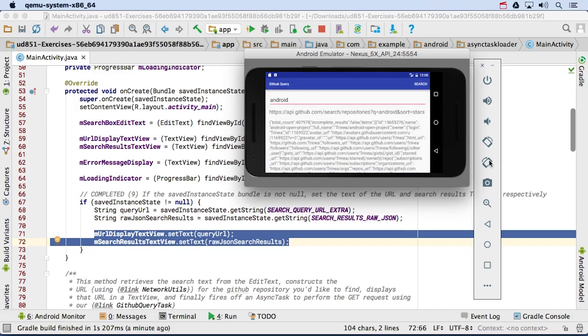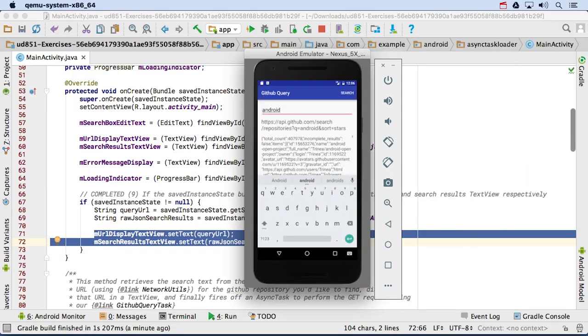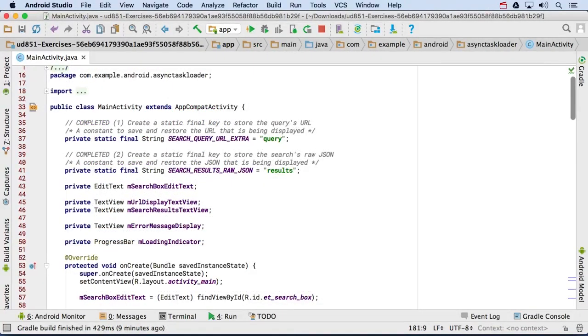are thrown away. Because edit text can be edited by users, they are preserved automatically by the Android framework during a configuration change, such as rotation. Regular text views are not. So how can we fix this?